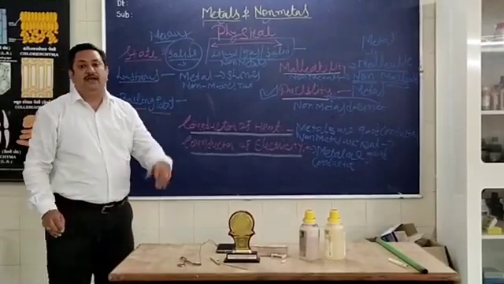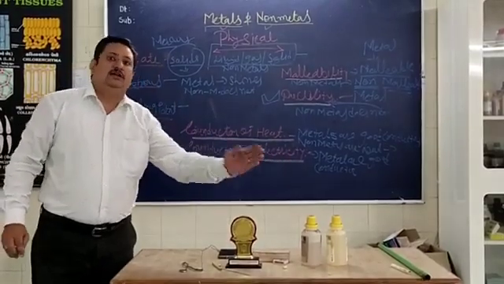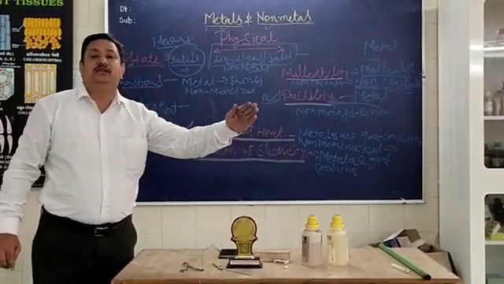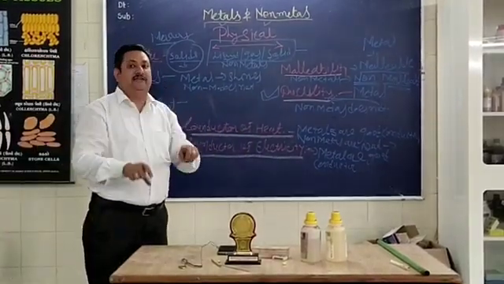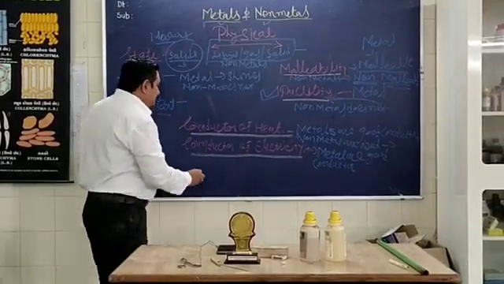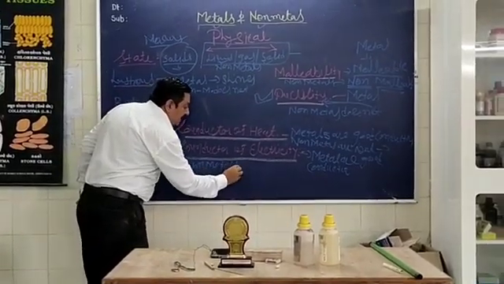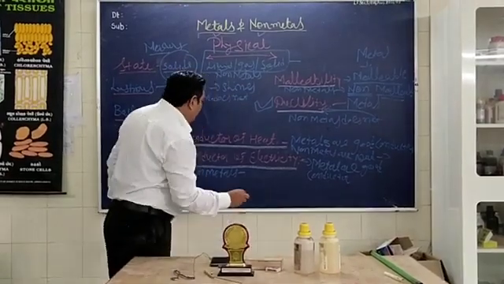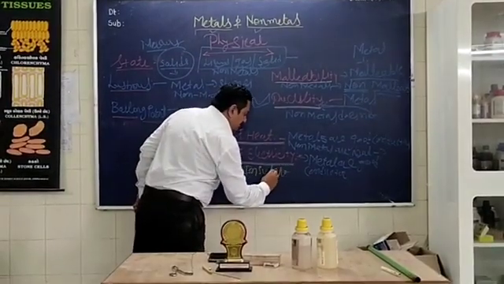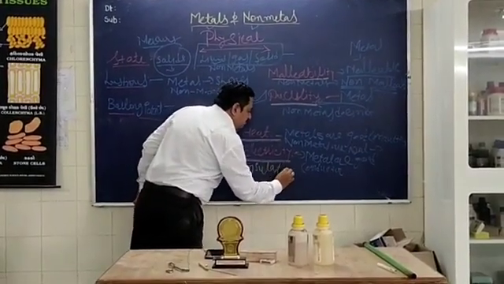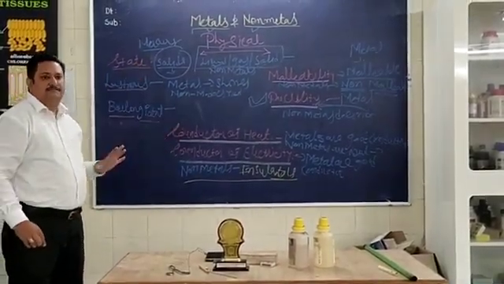But in the same way, non-metal does not allow electricity to pass through it, and therefore they are bad conductors. But here is one particular word that we all have to understand. Non-metals are bad conductors, but they have one word which I am writing here. Non-metals are insulators. Insulators. So I think now you understand this thing.